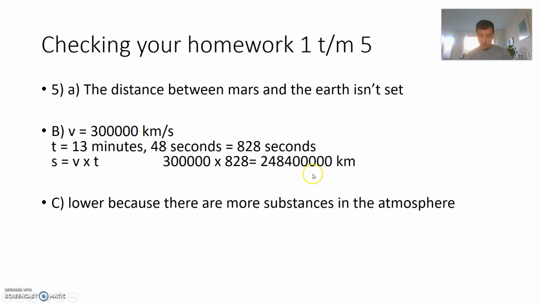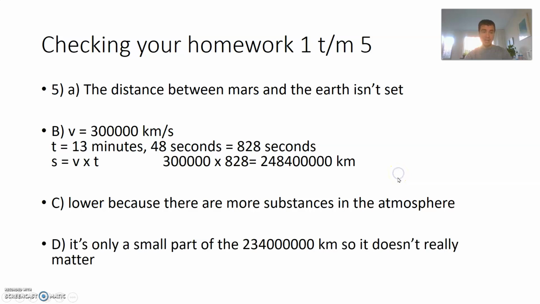For question C, when you don't take into account the atmosphere, it's lower because there are more substances in the atmosphere, and that means that the speed of light gets lower. You can't, of course, travel faster than the speed of light. For question D, even if you correct your calculation in B for a different speed of light in the atmosphere, you will still get the same answer. And why is that? Well, because the atmosphere is only a really small part of this enormous amount of kilometers, so it doesn't really matter.